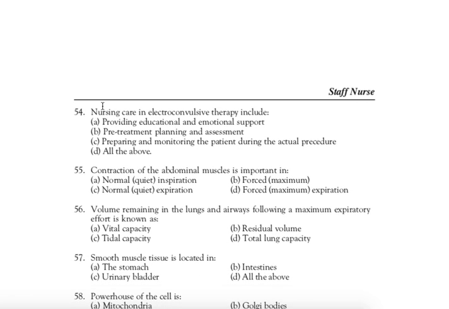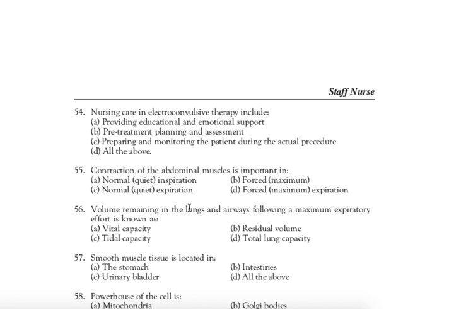Next question, question 54. Nursing care in electroconvulsive therapy or ECT include. Right answer is D. All of the above. Providing educational and emotional support prior to the ECT, pre-treatment planning and assessment, preparing and monitoring the patient during the actual procedure. So correct answer is D. All of the above.